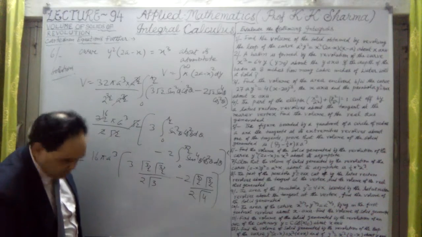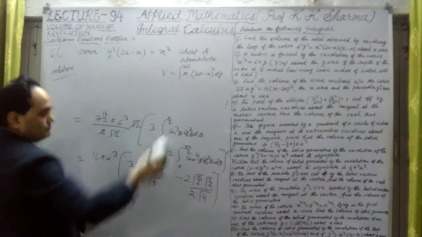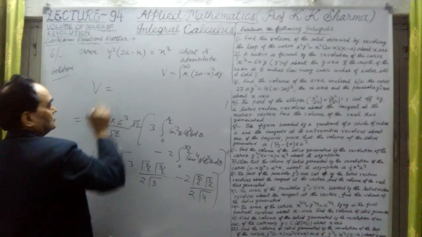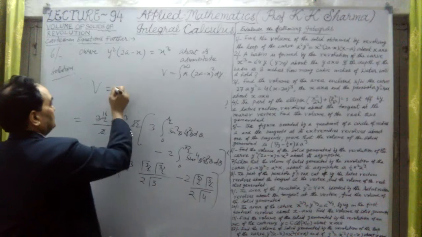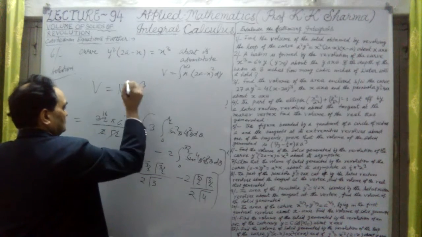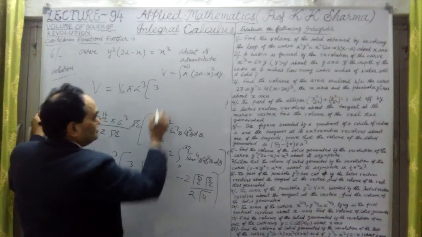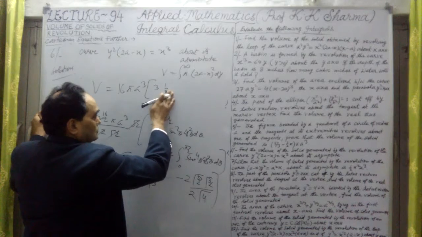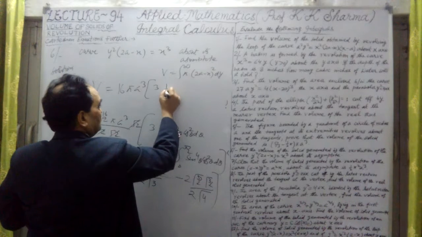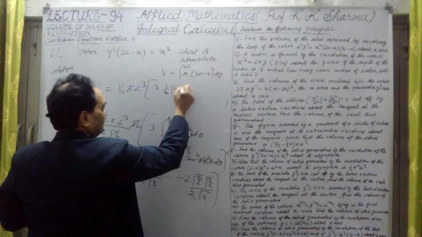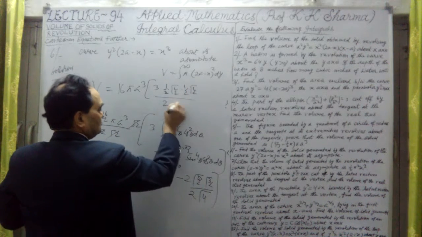Finally, what do we get here? Now let me solve it further. So therefore, the final answer of this question, the volume generated by revolving that curve around its asymptote, is this value. Let me take the 16 pi a cube. In bracket it will be 3 into gamma 3 by 2 into gamma 3 by 2, divided by 2 into factorial 2.